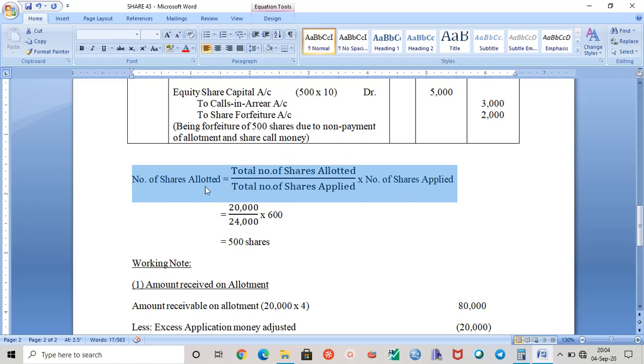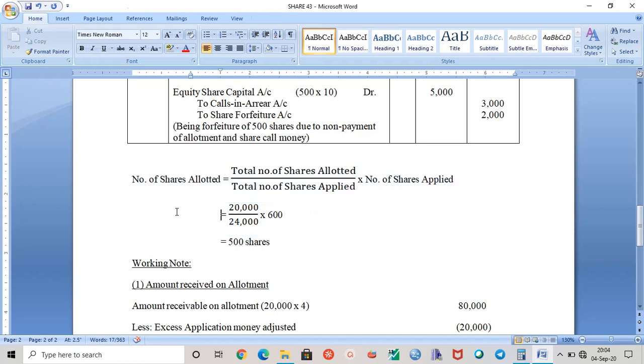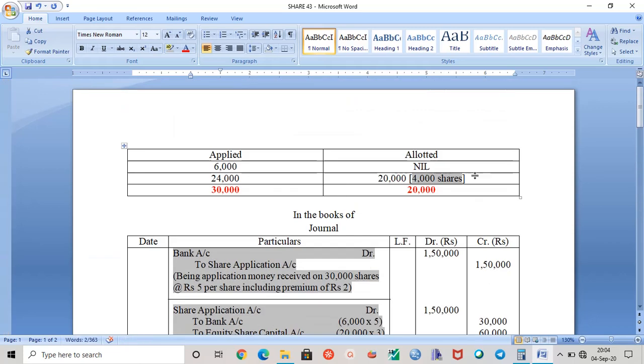For number of shares applied, this is the formula, but there will be some minor changes here. Applying this formula, we can see the number of shares is 500. Whenever you see total number of shares allotted and total number of shares applied, apply this formula only for those figures on which you have a pro rata basis.